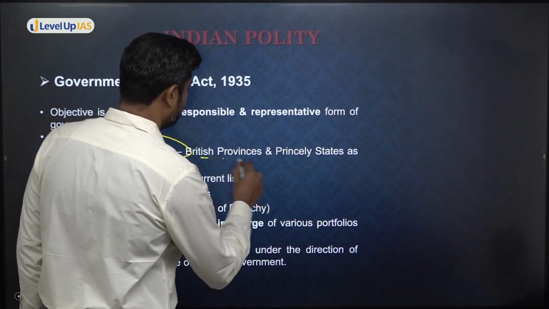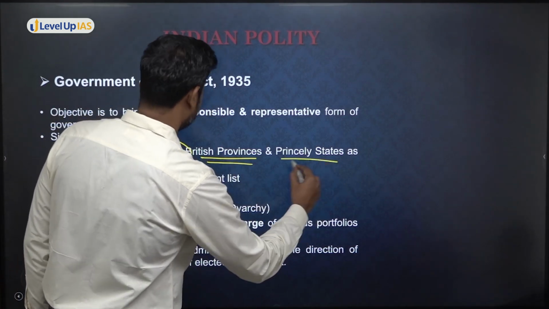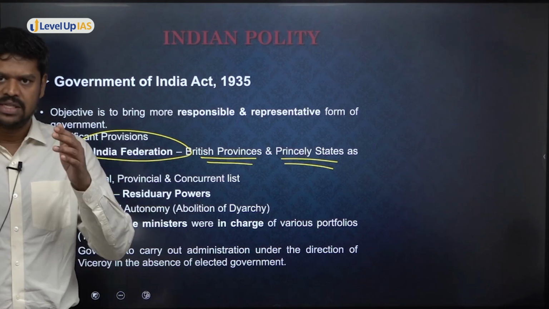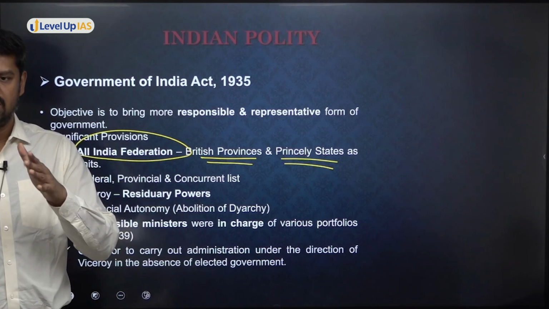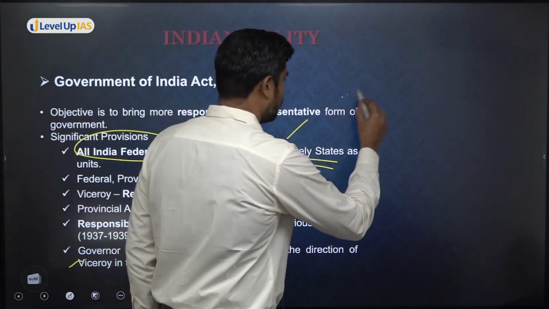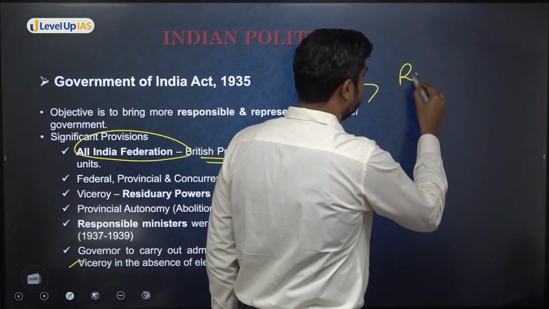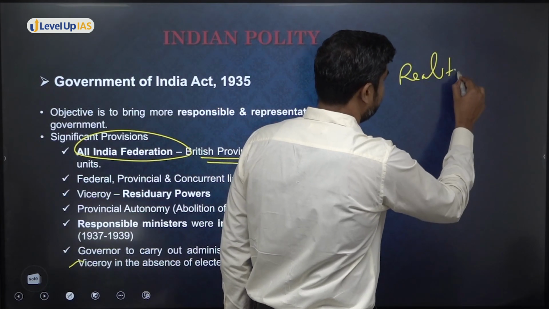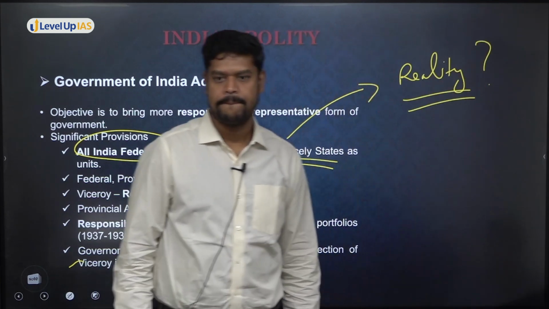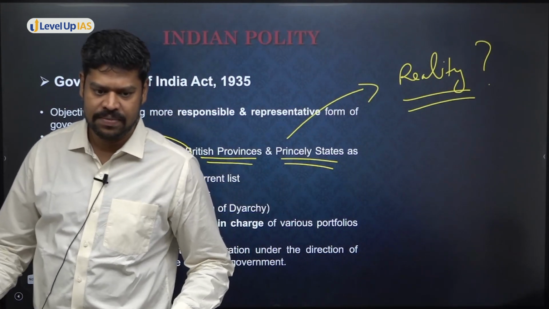So this federation would comprise what? The British provinces and the princely states. All these would be part of the federation. That's the vision of this particular law. Whether it became a reality or not, that's a question mark. The law has provided for what is called an All India Federation. But is it a reality? Has this All India Federation ever become a reality? It has not become a reality.